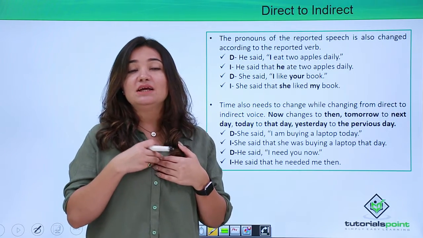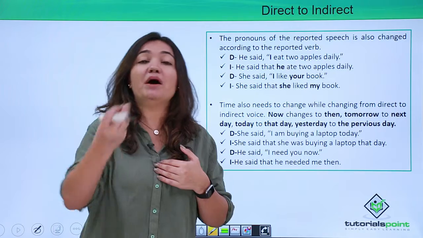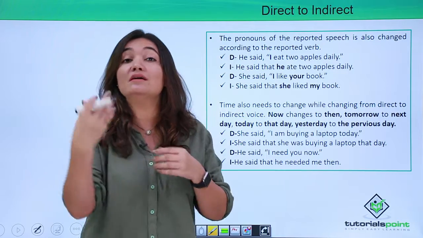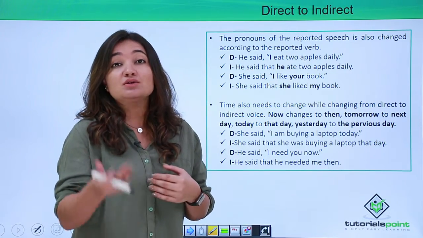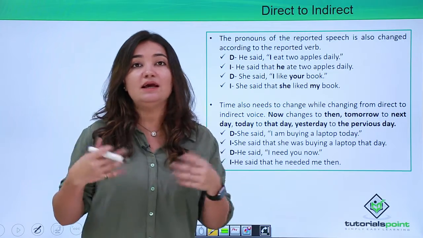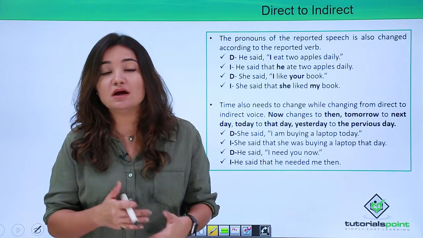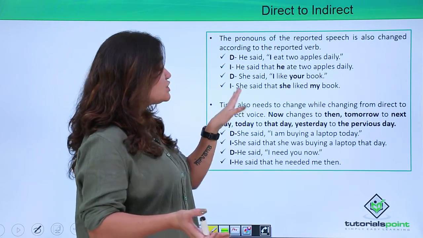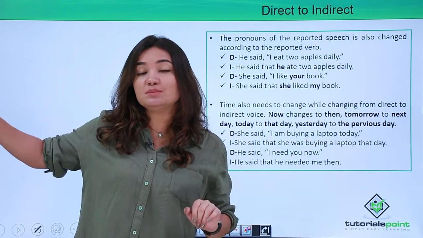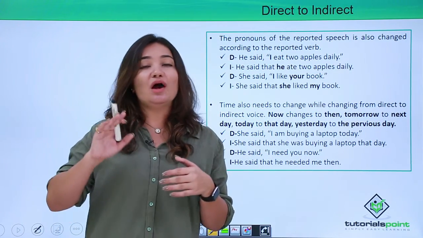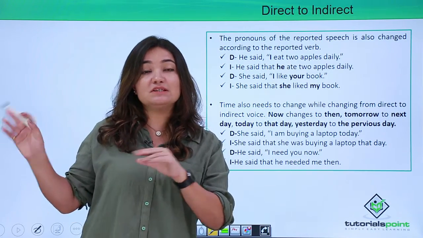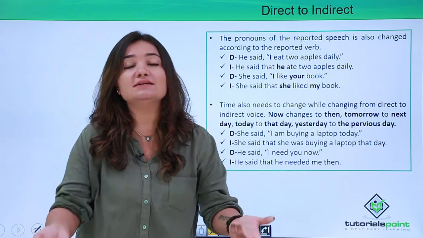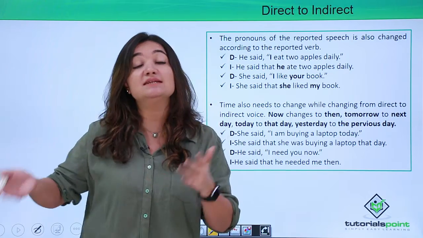So I am narrating it to some second person about, and now that speaker who in that time frame was the first person is now the third person about whom I'm narrating, right? So that speaker that time told me, I like your book, right? So when I convert it, how does it manifest itself? Now, she said that she, third person, liked my book, right? So now the speaker, who that time was the first person, has converted into third person. And my book, which means I, because I'm narrating it, I am the first person. So she liked my book.